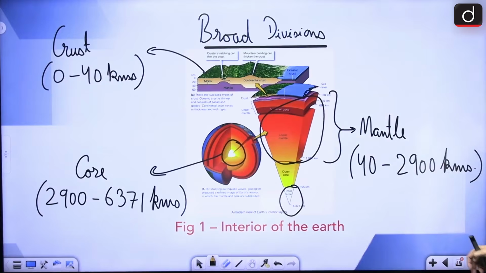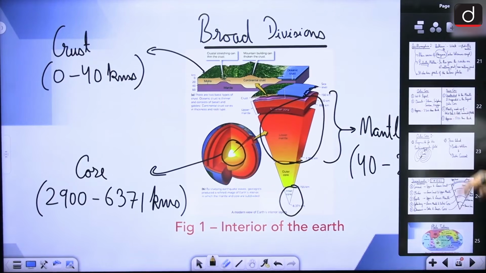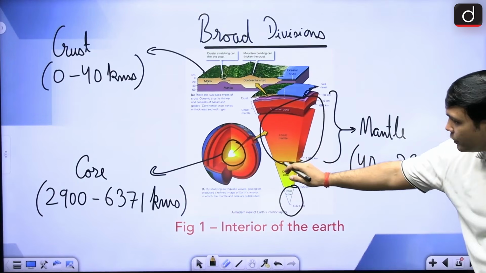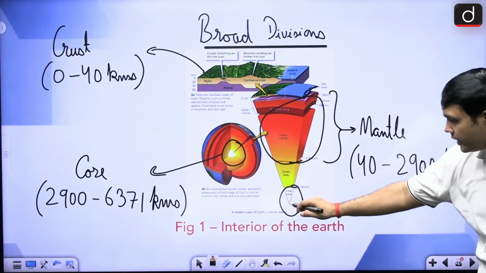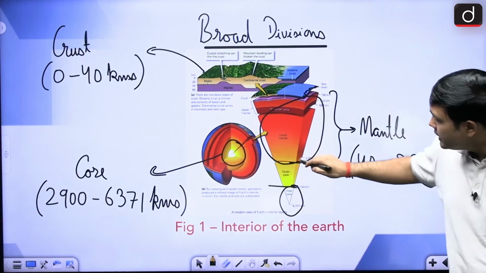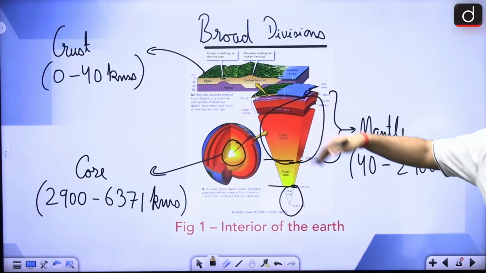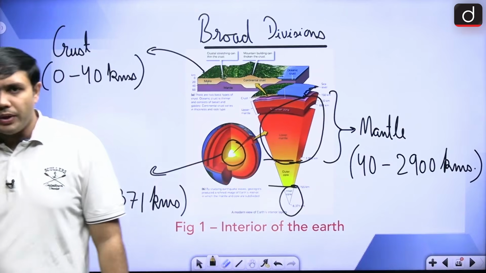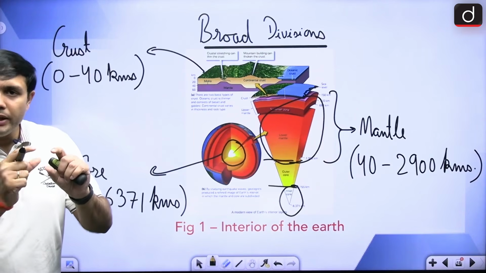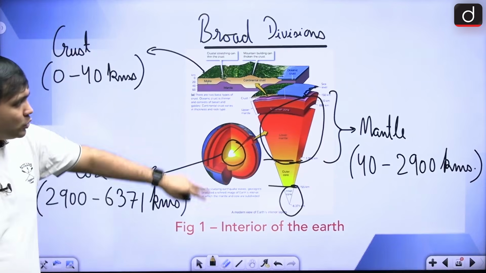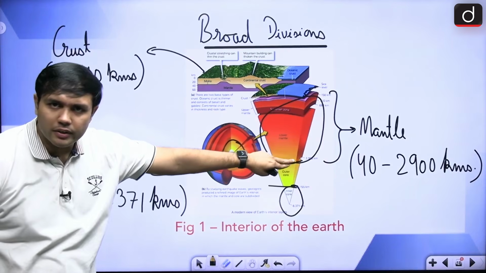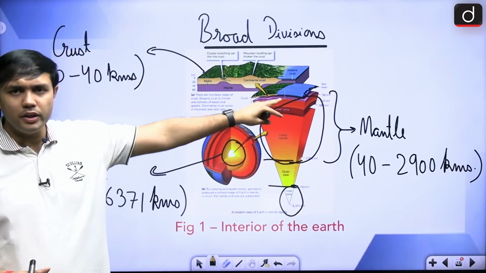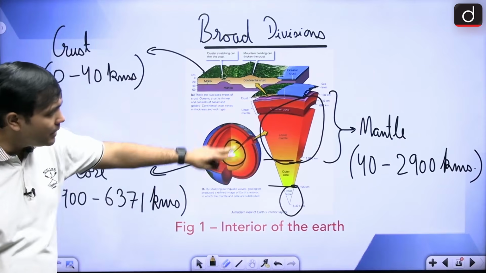Now, in case of the mantle, the next important aspect is that after the lower mantle, you will move towards the outer core and then the inner core. There are these discontinuities that we are going to look at after we have looked at these layers. As we move towards the core, a very important change is happening. Till here, it is mostly solid. Of course, there is partially molten asthenosphere in between, and there are some sections, but mostly solid.